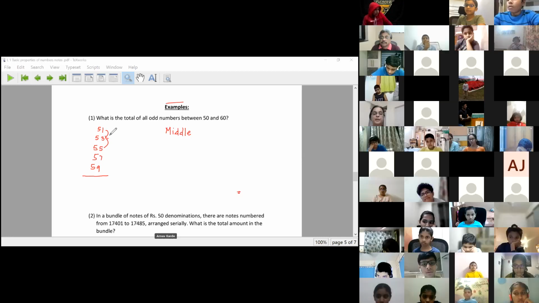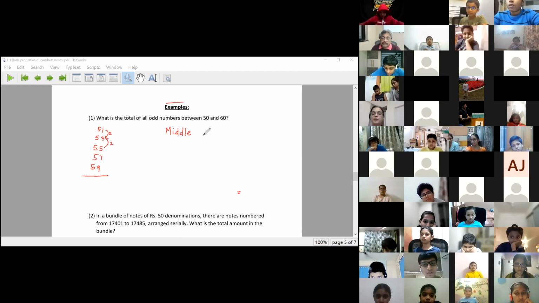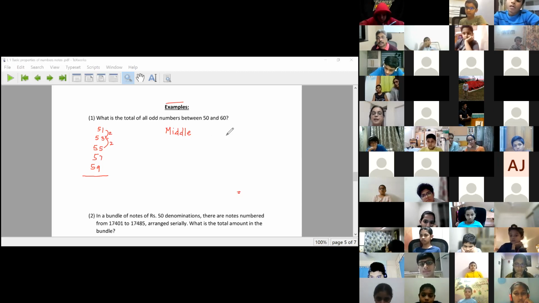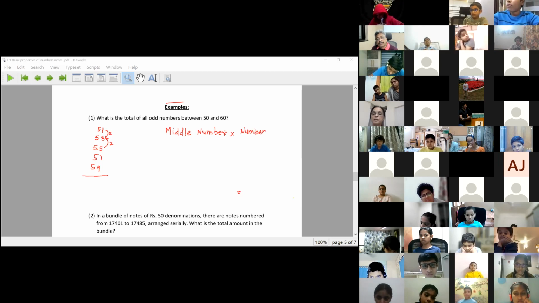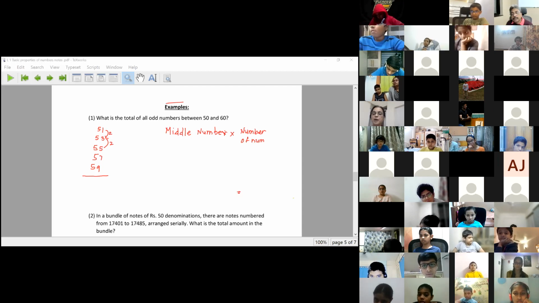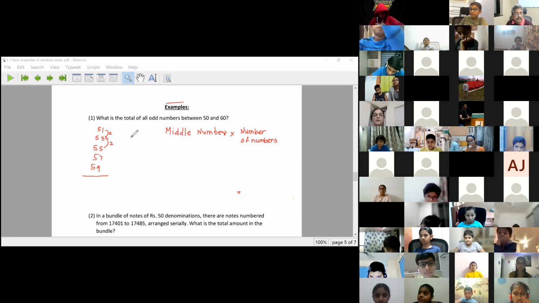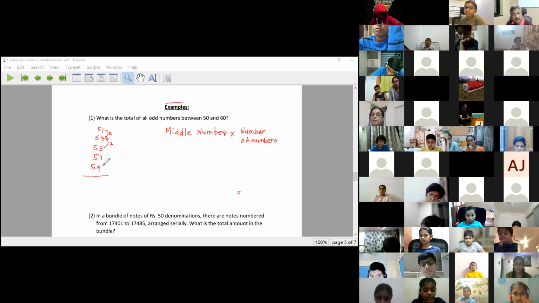Here the constant difference is 2. The formula for all such additions is middle number of the series into number of numbers.